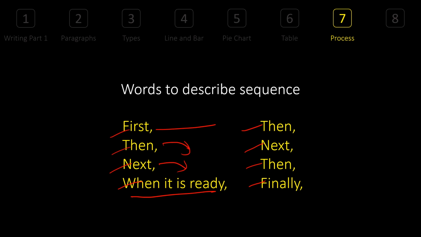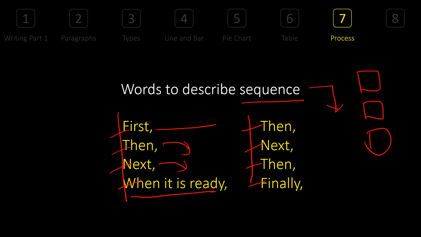Next to that, when the powder is mixed and it is ready, you take it to the next level. Without these words, it is very difficult to create a process in a person's mind who's reading. This will create a sequence in the person's mind who's reading, and eventually they can imagine that image. You know what I mean by that? So there's an image where we have processes, where we have process 1, process 2, process 3, and it is going in this sequence.